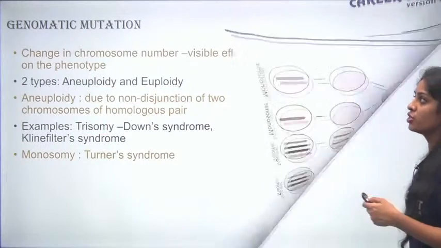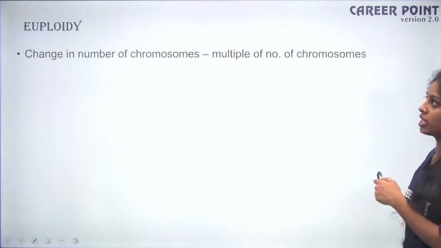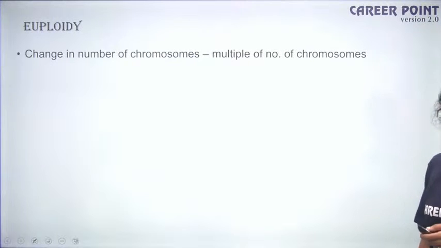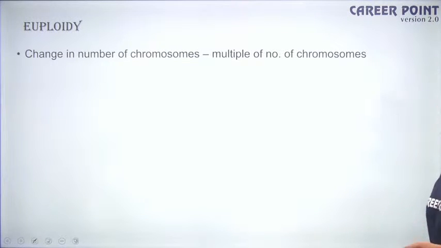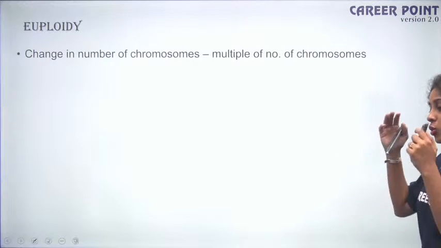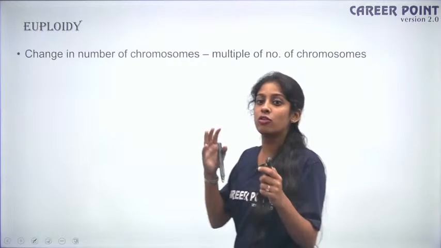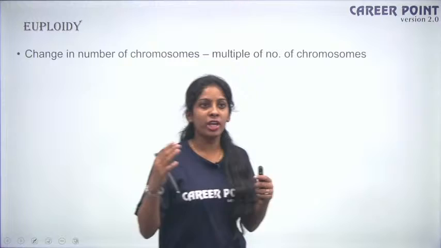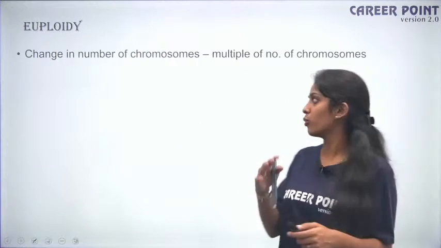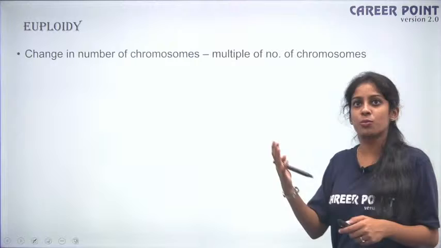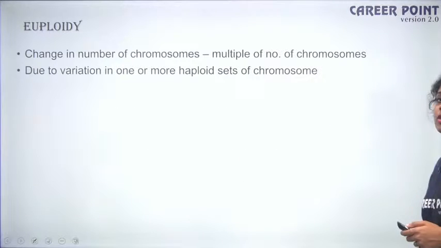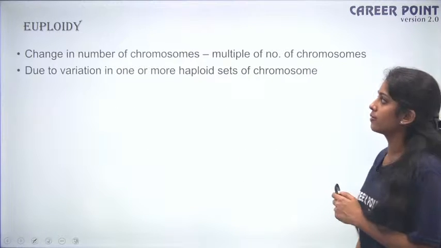So now what is euploidy? Okay, this is also a type of genomic mutation. It is again the change in number of chromosomes, but it is a multiple number of chromosomes. So in aneuploidy, you can either have loss or gain, but in euploidy, you only have double the amount. Okay, so you never run short here. You have twice the amount. You might have 92 chromosomes, something like that. Euploidy is commonly observed in plants. It is not observed in humans.